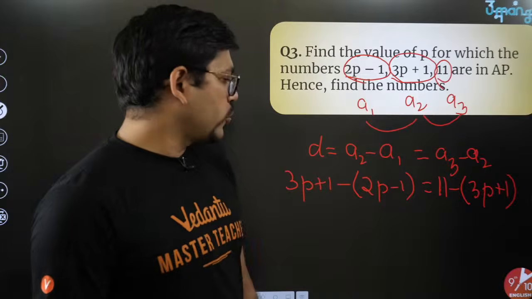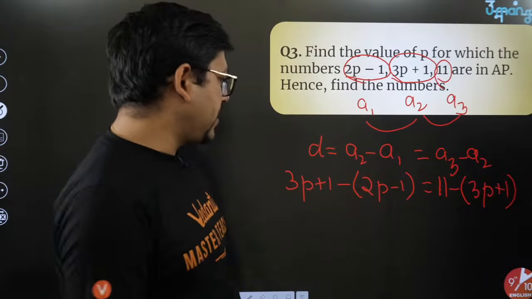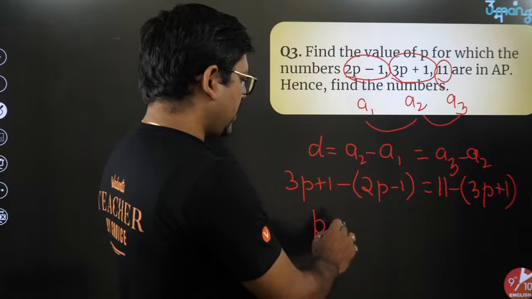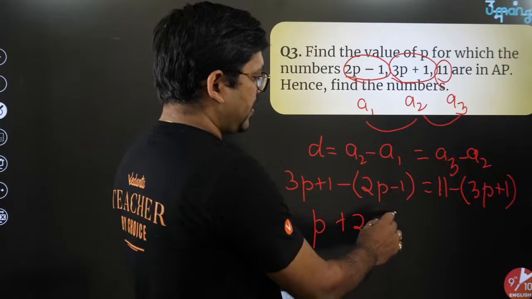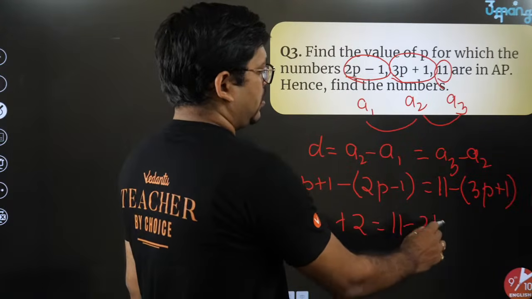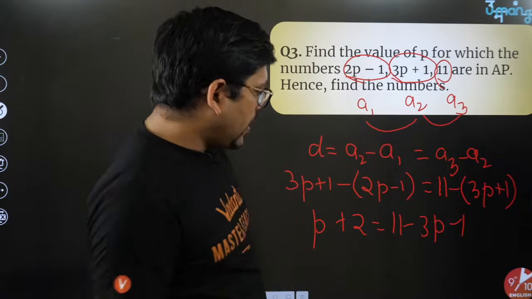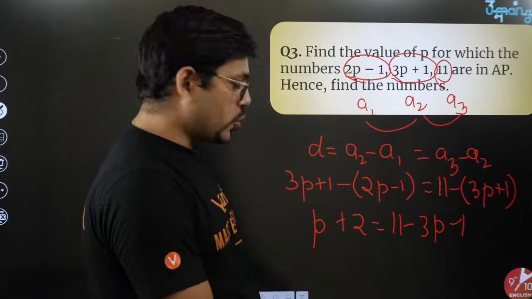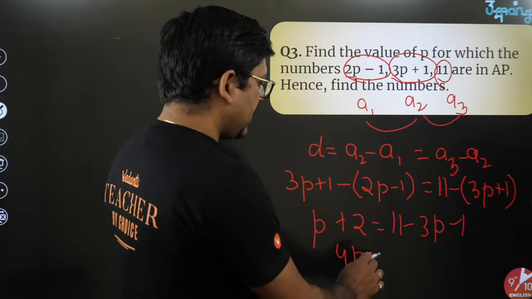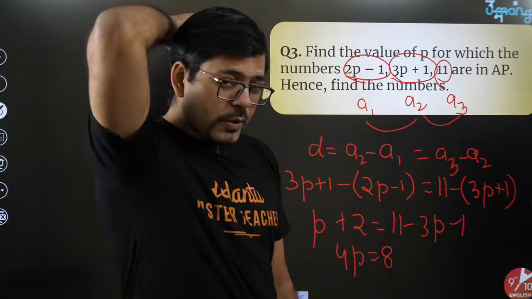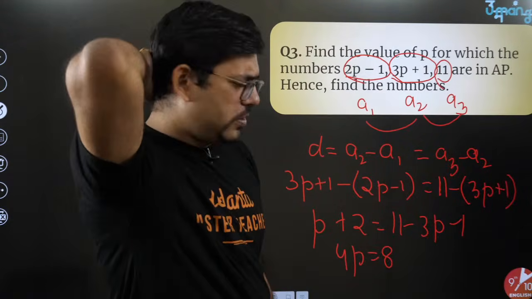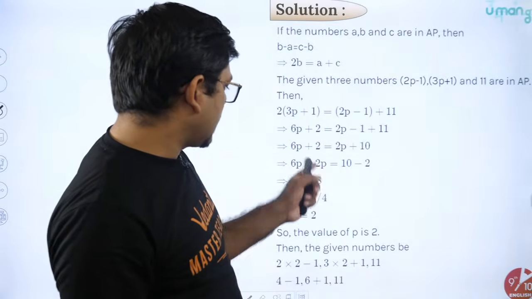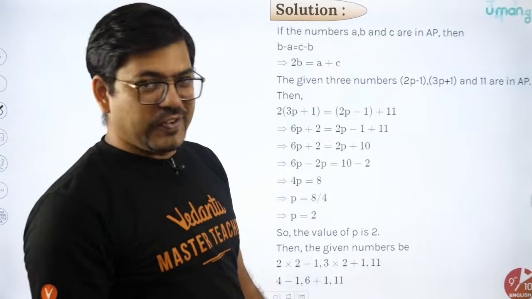Who's going to tell me the answer? Very simple. 3P minus 2P is P, and 1 plus 1 is 2, equals 11 minus 3P, and minus 1. So the entire thing is 4P and then 10 on that side, and 2 on this side, 8. So 4P equals 8. If 4P equals 8, P will be equal to 2. So P equals 2. We got the value.